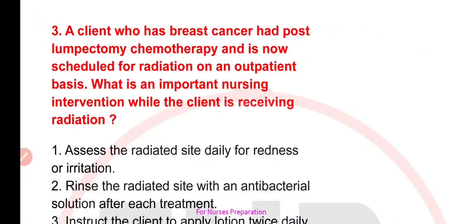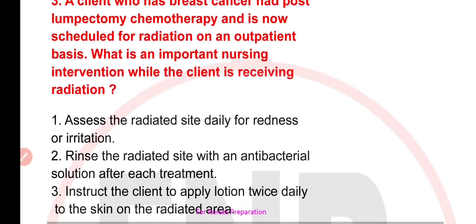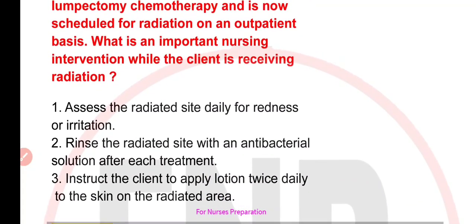Next question is, a client who has breast cancer had post-lumpectomy chemotherapy and is now scheduled for radiation on an outpatient basis. What is an important nursing intervention while the client is receiving radiation? Your options are A. Assess the radiated site daily for redness or irritation.